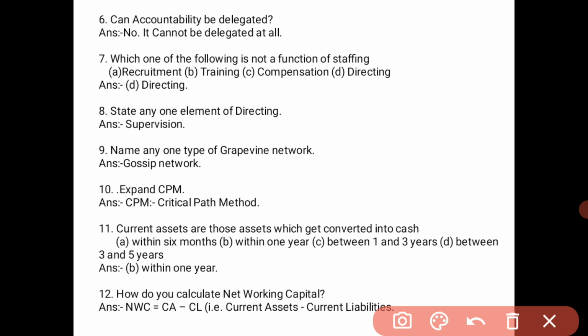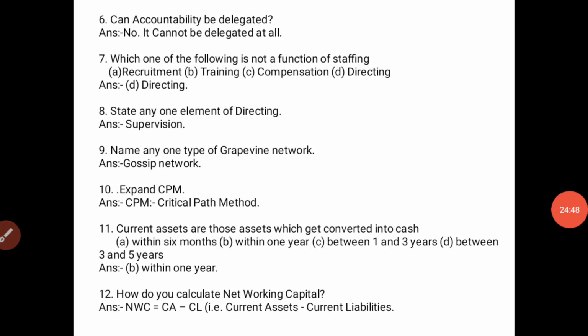So these are the 12 questions given in section A. From these 12 questions, we have to answer any 10 questions. But while writing in the answer sheet, we have to write all the answers, because if any one answer is wrong, then the next answer will be considered for your correction.